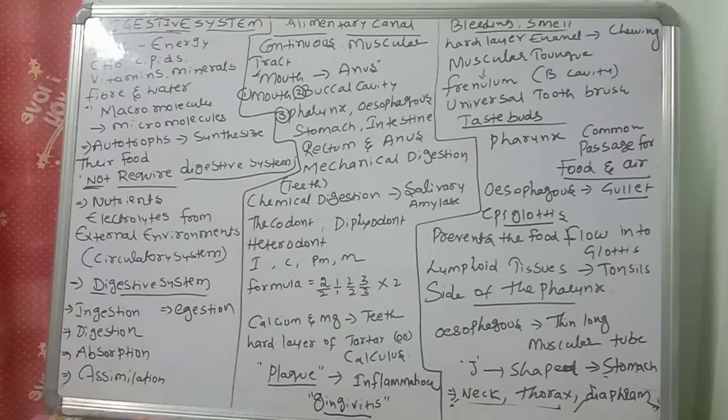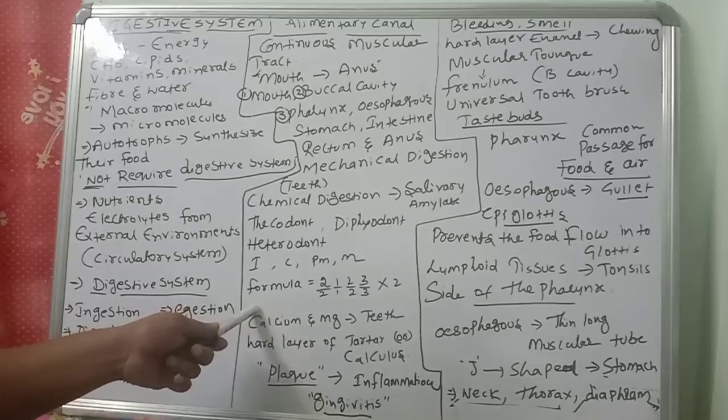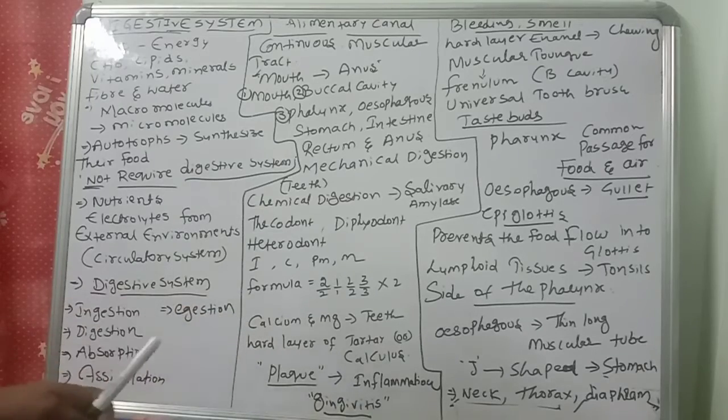Molars. So incisors, canines, premolars, molars. Once again, heterodont, different types of teeth: incisors, canines, premolars, molars, and we have the dental formula also.